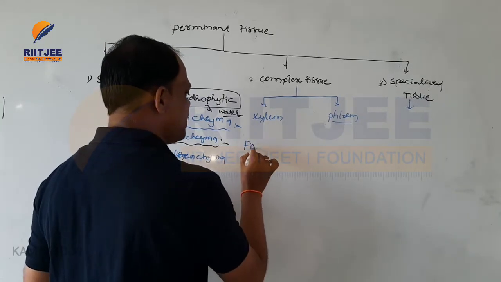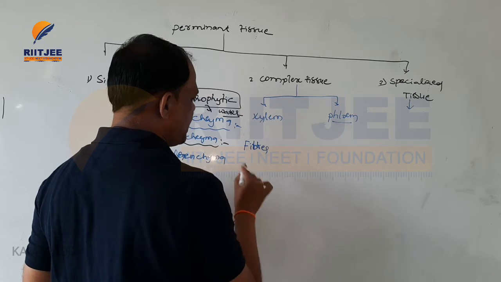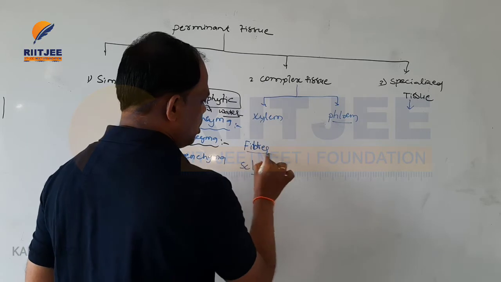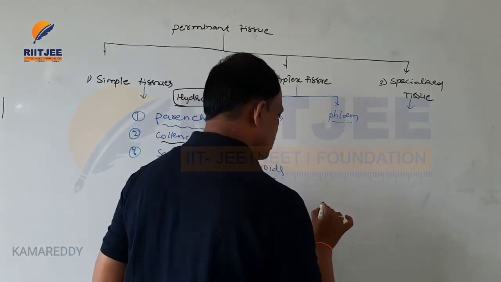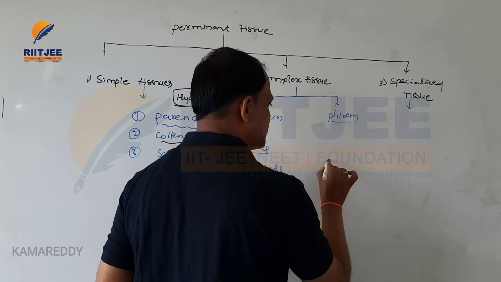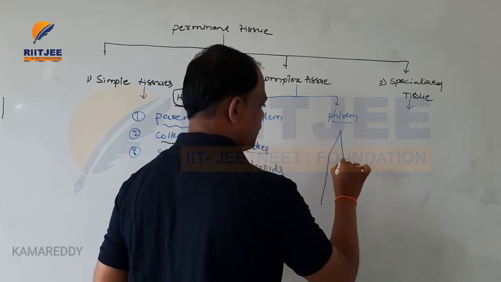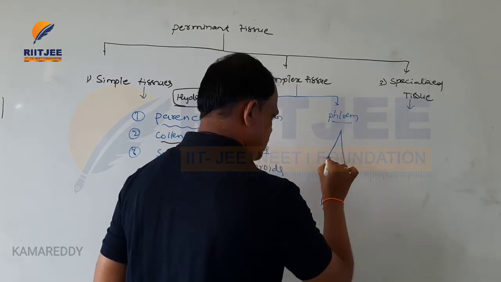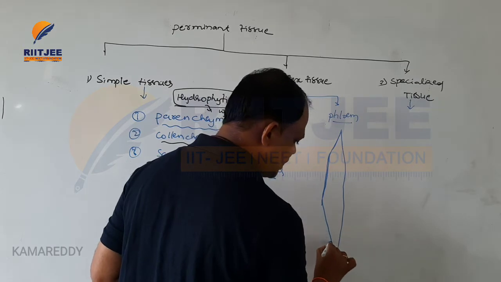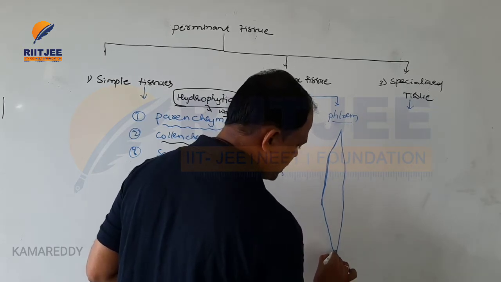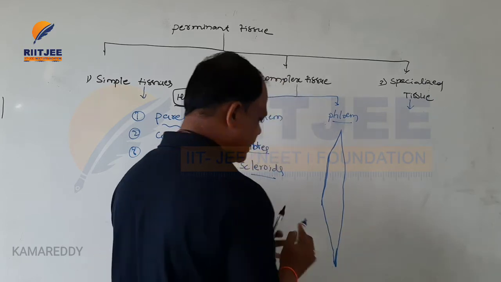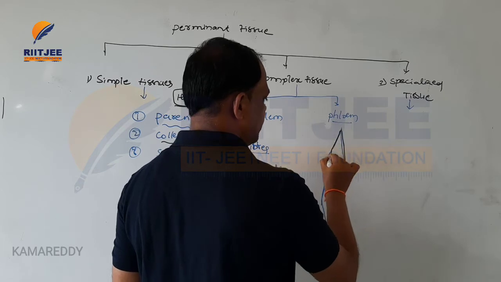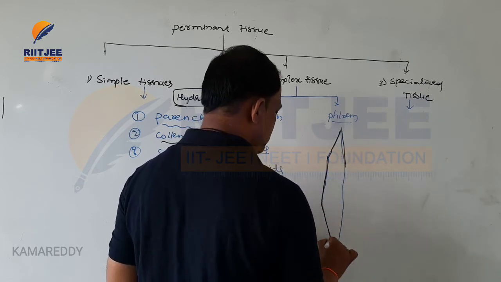One is fibers and the other is sclereids. Fibers are hollow, elongated, tube-like structures with pointed edges. These structures are called fibers.